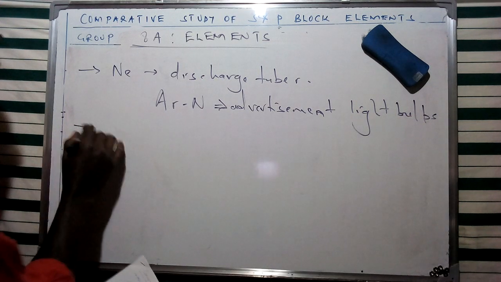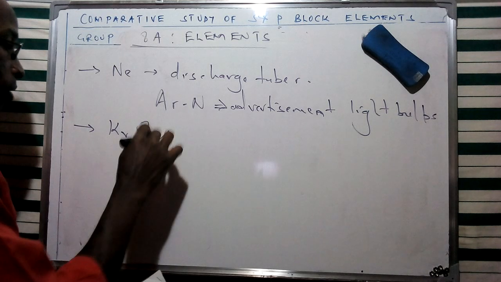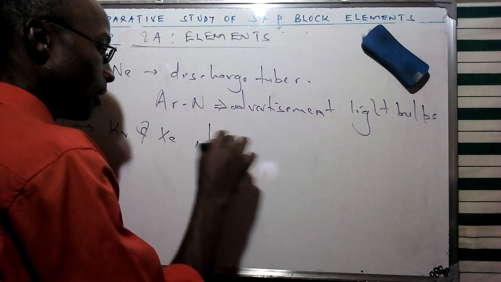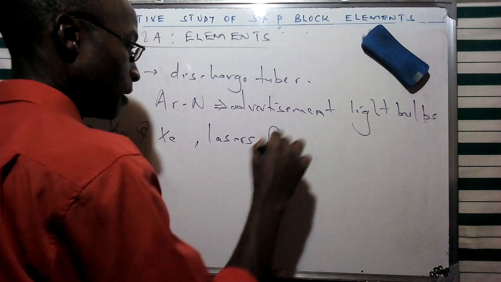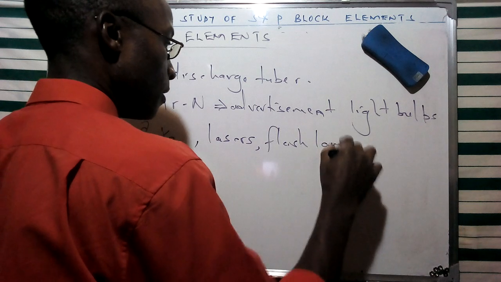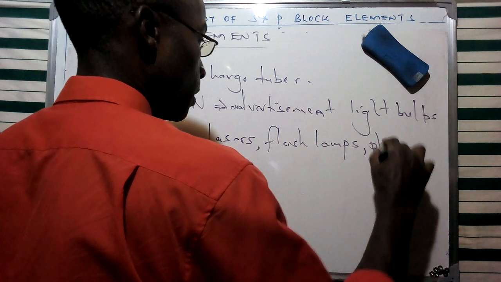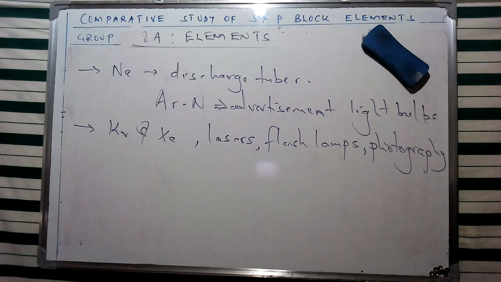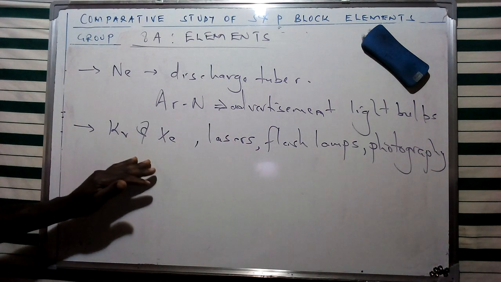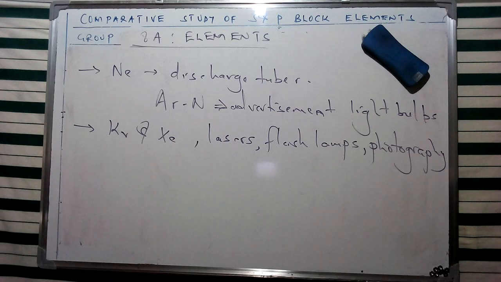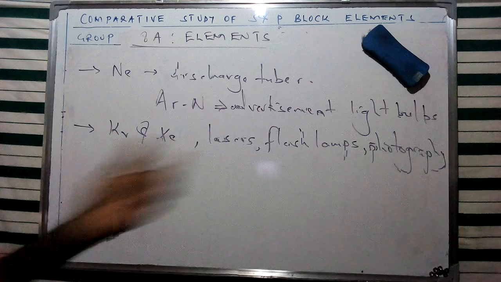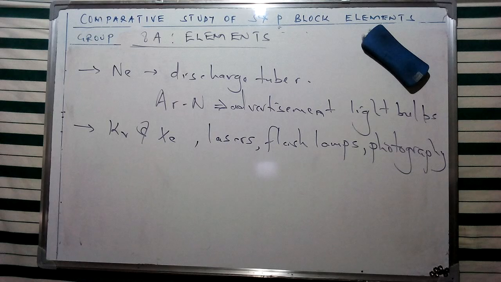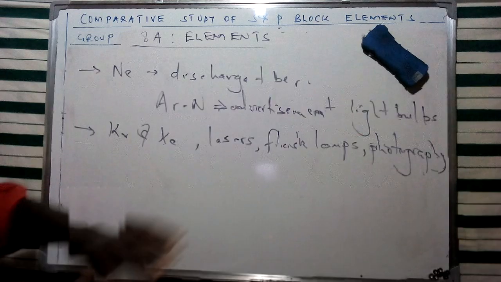And then I had mentioned krypton and xenon. So these two elements are going to be used in lasers, flash lamps, and of course in photography, as we're going to see some of their compounds being used in this specific case. So I had mentioned that they are going to display some range of reactivity. Therefore, some of their compounds are going to be used in elemental form, in various applications in lasers.